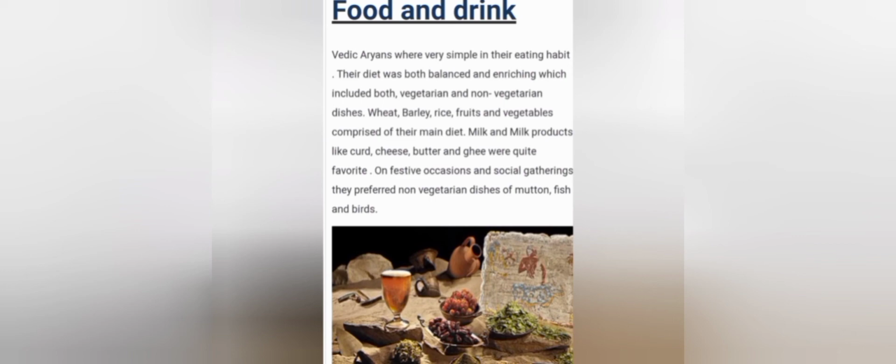So now we are going to do about the food. The Aryans ate simple and nutritious food. Wheat, barley, maize, fruits and vegetables formed a staple diet. They consumed milk and milk products. They were fond of honey and intoxicating drinks like soma and sura. Meat was eaten occasionally. So here the drinks soma and sura are intoxicating drinks. Intoxicating drinks means they are just like alcohol. But during those times they made it with some kind of fruits. So they had an intoxicating drink to make them drunk.